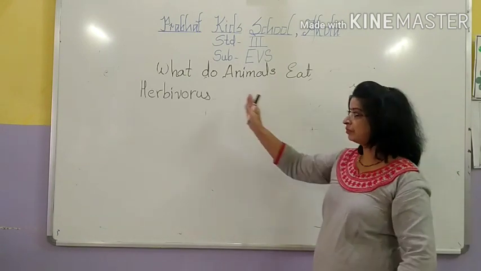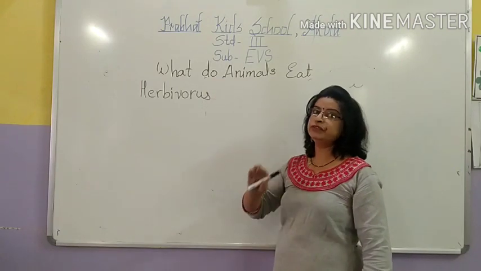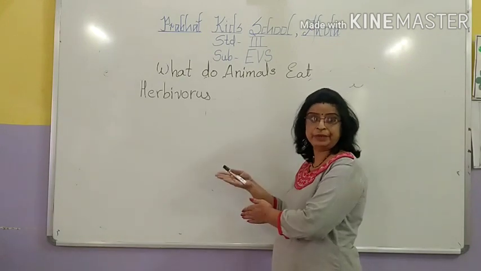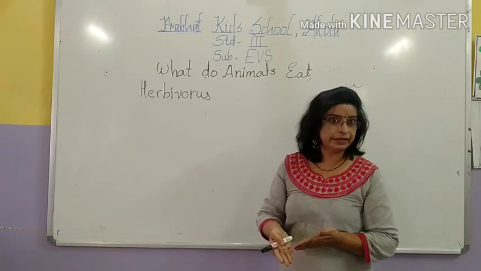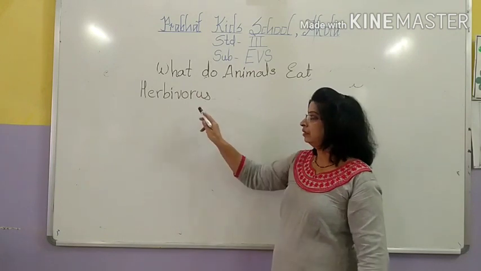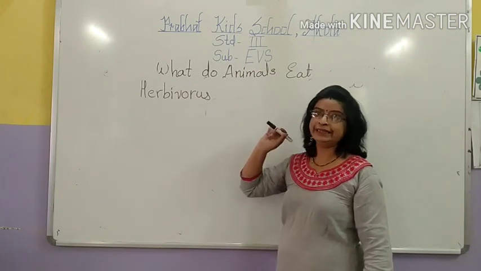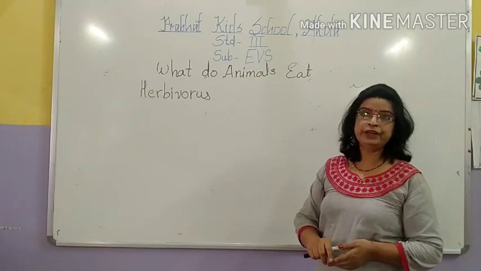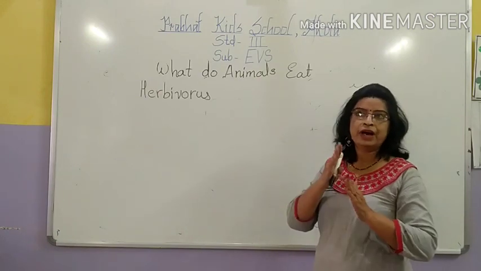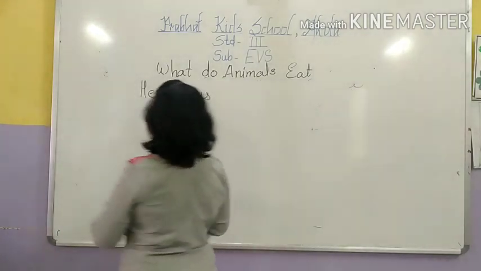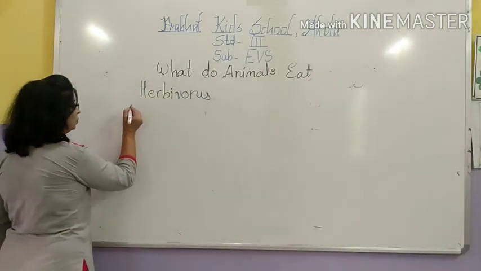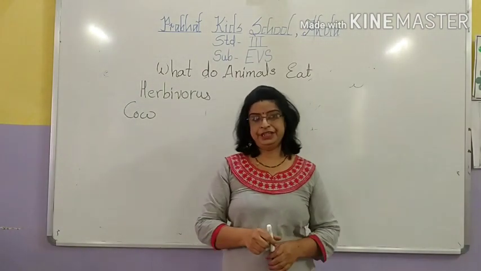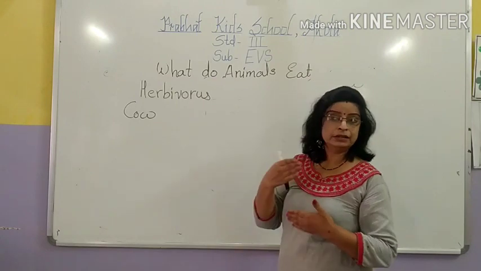Now see, if you observe the cow, then buffalo, how they eat. If you observe the rabbit, how a rabbit or squirrel eats. So, according to their eating habits. Now see, cow, goat, buffalo, they have wide front teeth. Which one? Cow, goat, buffalo, they have wide front teeth. So what do they do?